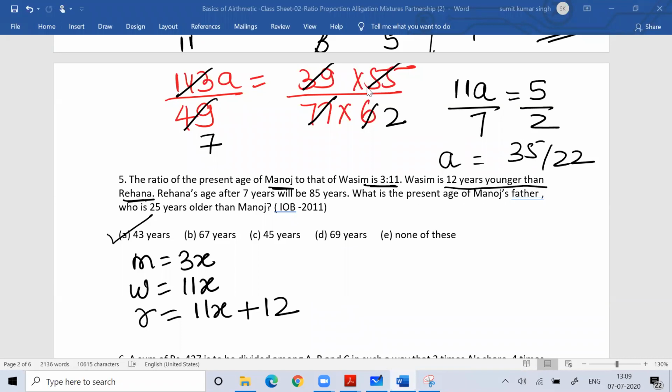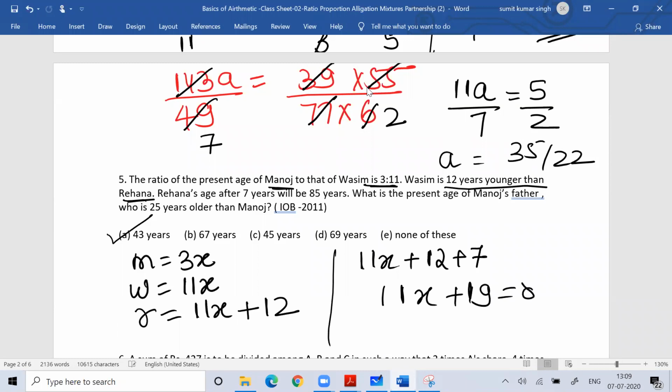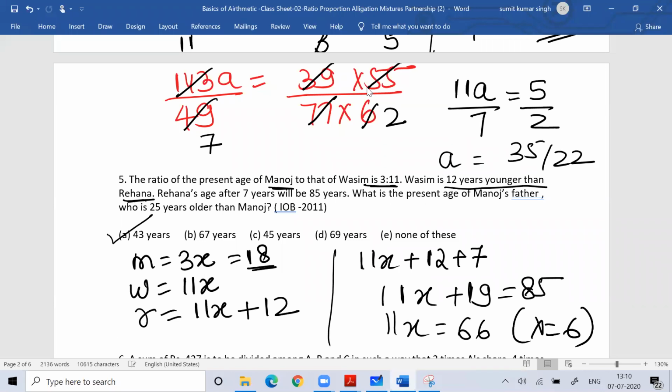So Rehana's age after 7 years will be 85. Right now Rehana's age is 11x plus 12, so after 7 years her age would be 11x plus 19, and that is equal to 85. So 11x is equal to 66. What is the value of x? x is 6. So if the value of x is 6, the age of Manoj is 18.